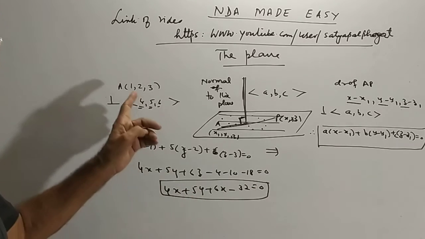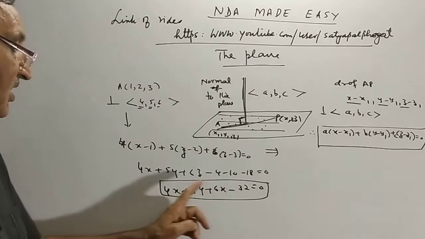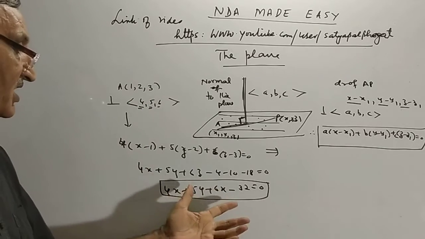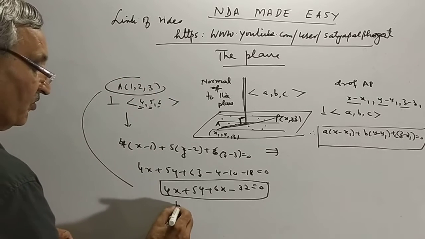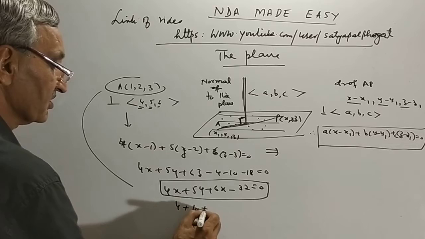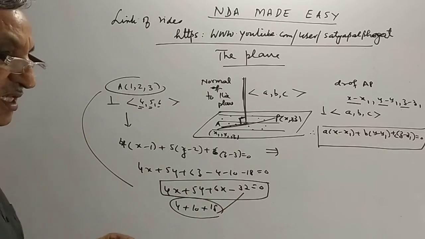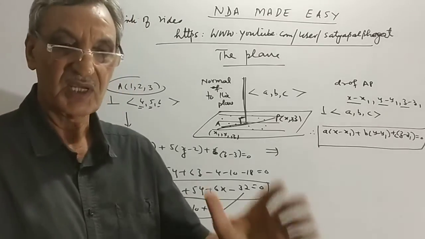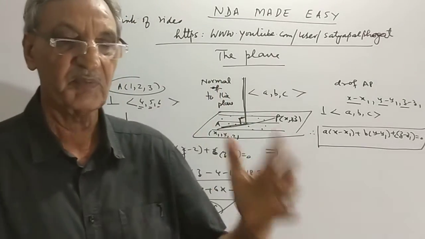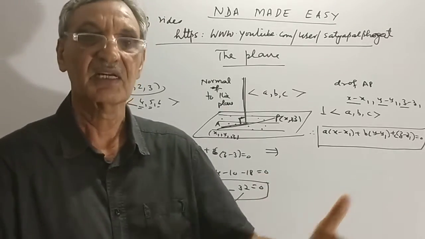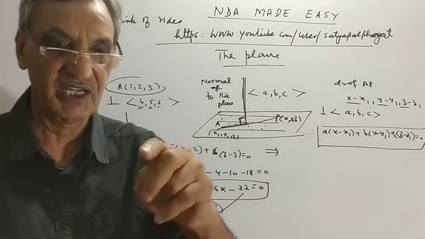Friends, this plane passes through the point 1, 2, 3. When I put 1, 2, 3 here, it will satisfy: 4 into 1 plus 10 plus 18 is equal to 32. Any point on the plane will satisfy the equation. How many points are there in the plane? Infinite. Those infinite points which satisfy the given equation will lie on the plane.